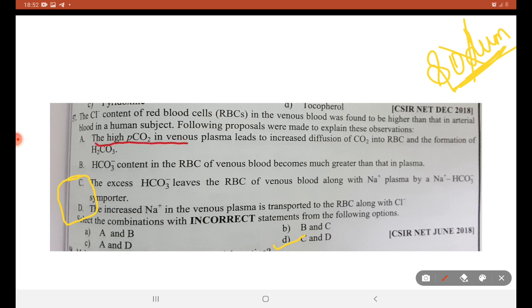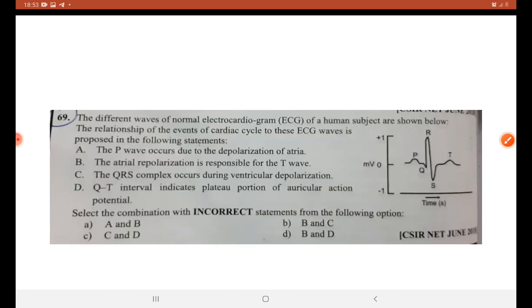High partial pressure in the venous plasma leads to increased diffusion of carbon dioxide into RBC and formation of H2CO3. H2CO3 content in RBC of the venous blood becomes much greater than in plasma. This induces HCO3 minus to come out and chloride to get in. This is the concept.